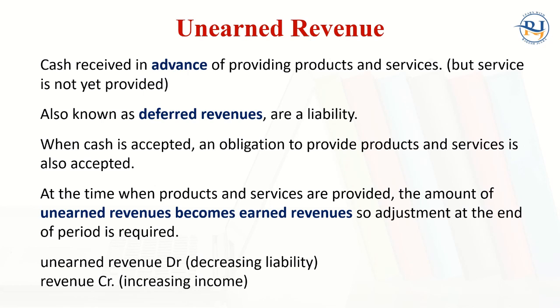This unearned revenue is also known as deferred revenue and will be considered as the liability of the company. When cash is accepted, an obligation to provide the goods and services is also accepted. It does not mean that cash is accepted and we will not provide goods. Take an example. When the cash is received by providing cleaning services for the next 4 months, right?